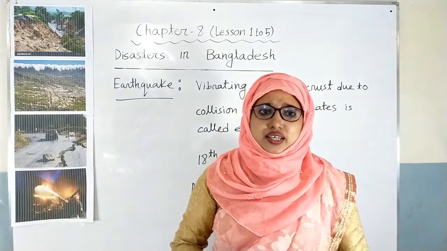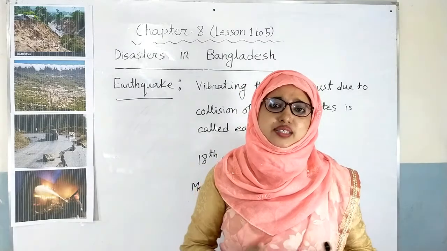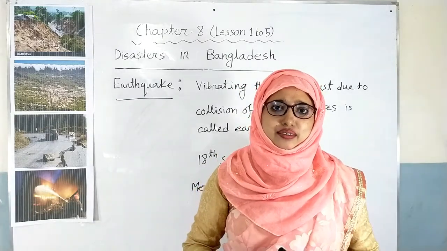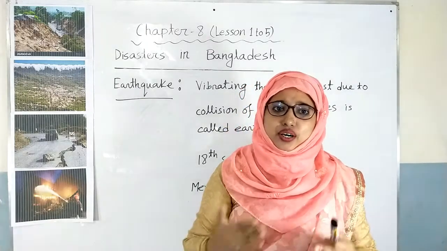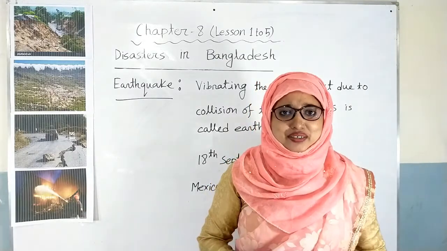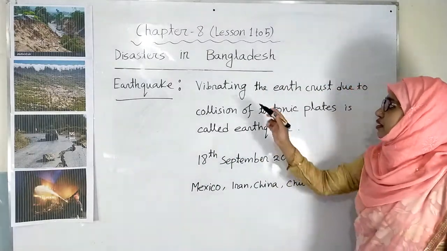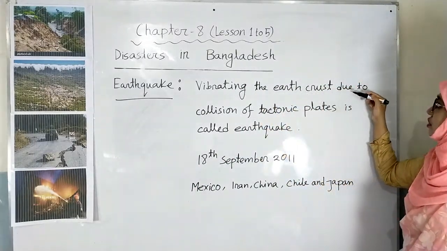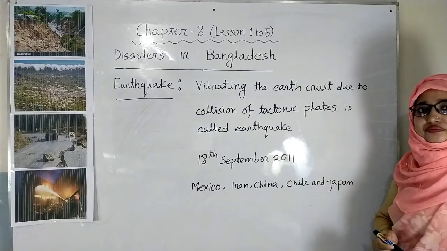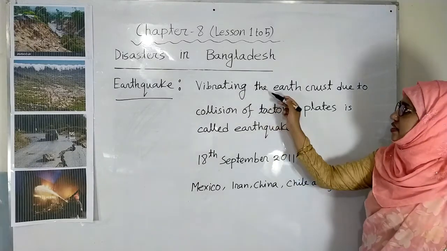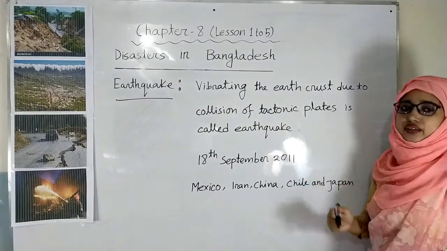Dear students, generally massive, moderate and mild earthquake may occur several times at the same place. We have found there are 3 types of earthquake, that are massive, moderate and mild. Try to keep in your mind. Now have a look on the board. What is earthquake actually? Vibrating the earth crust due to the collision of tectonic plates is called earthquake. I am telling you again. Vibrating the earth crust due to collision of tectonic plates is called earthquake.